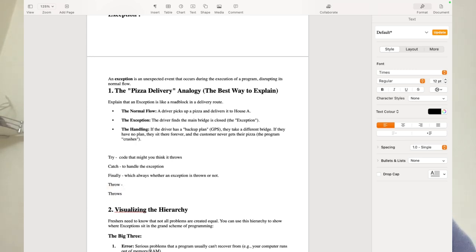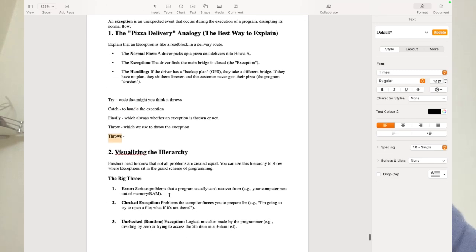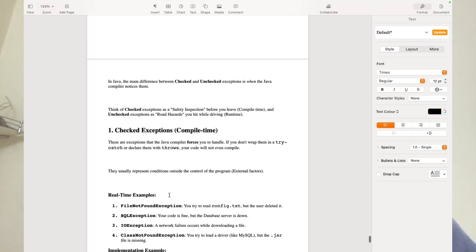Okay, so this is the default. Throw is a keyword which we use to throw the exception. If you want to throw some custom exception, then we use the throw keyword. And throws is nothing but, either you have to provide try and catch, or you have to use a throws keyword to handle those exceptions. We'll see it further below with an example. Okay, now I'm just going through that.